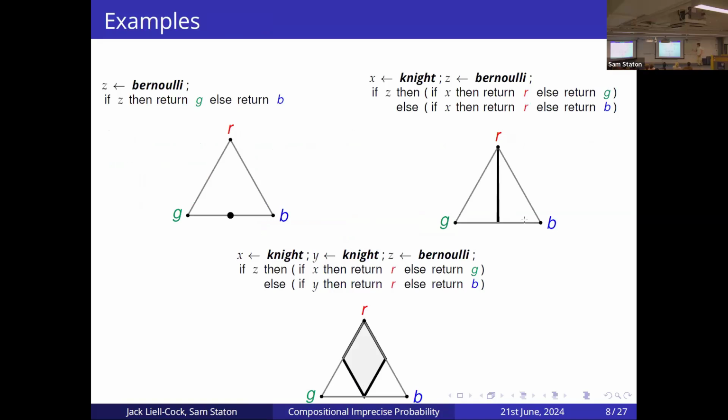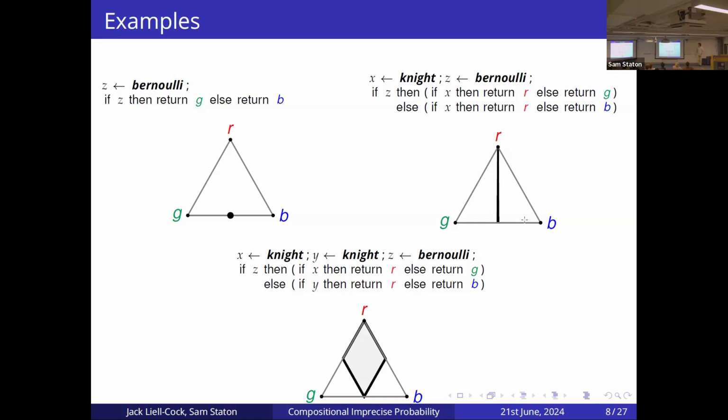So how can we actually build these convex sets by using these programming constructs in our language? Well, we can look at this first example here where we don't have any Knightian uncertainty. All we're doing is taking a fair Bernoulli trial, conditioning on that and returning green if it's true and blue if it's false. And so here we basically get the single point halfway between green and blue, because that's to say, 50% chance that this program will return the result green and 50% chance that this program will return the result blue.